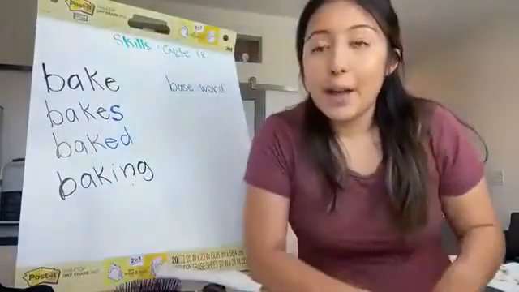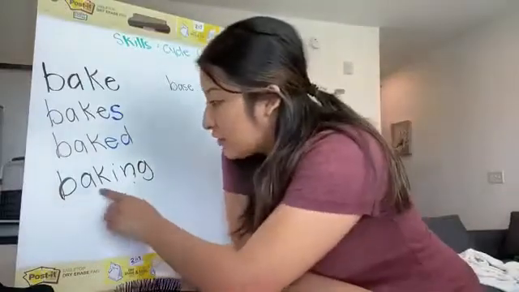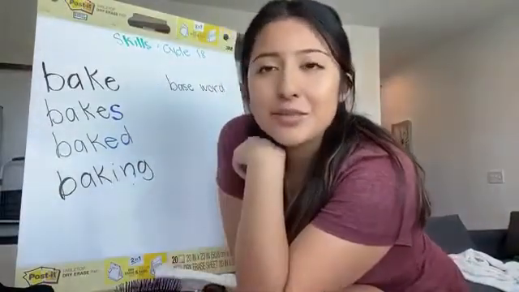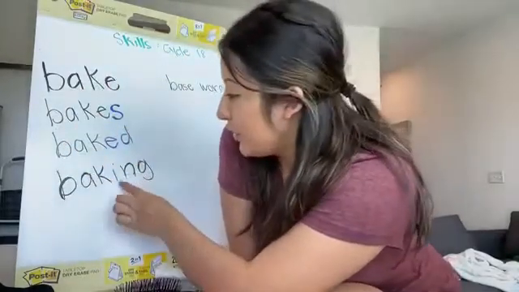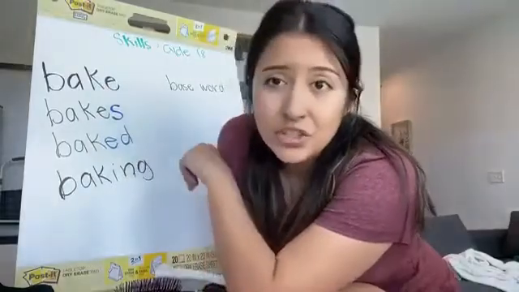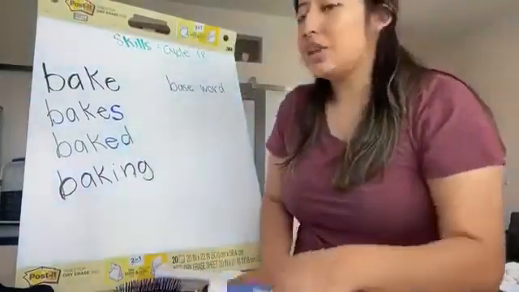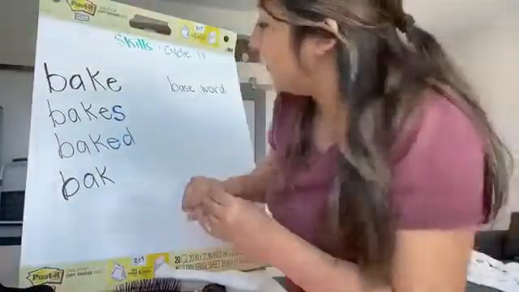Okay, baking. So my base word, I can kind of start to see it here, but what happened to the E? Remember I said sometimes because of the vowels, there's two vowels, so this E changes to an I. So now it is ing. I'm going to change that with a marker, a different color.